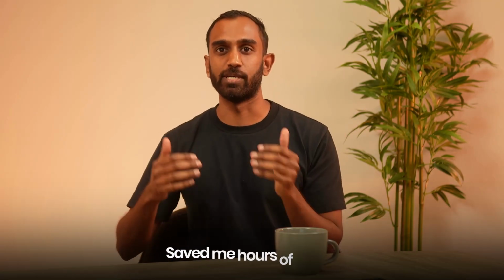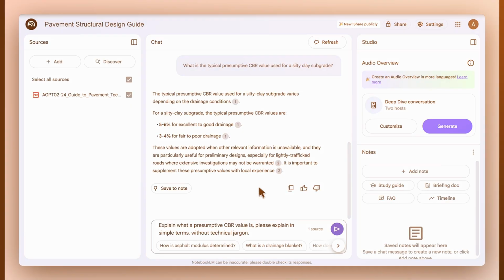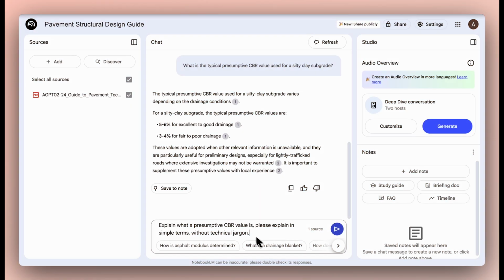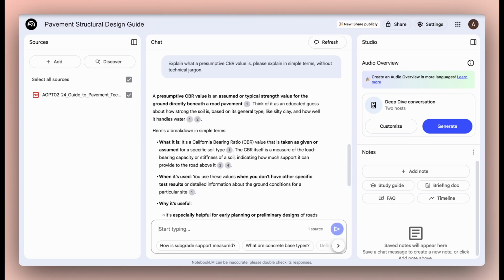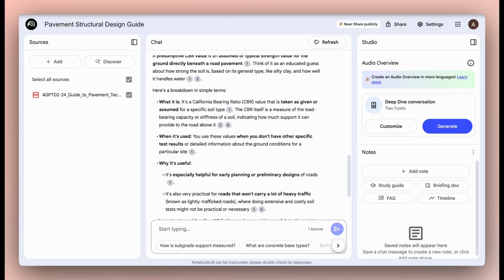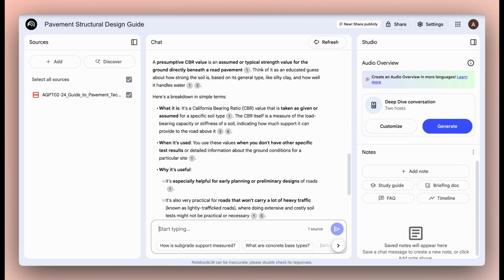I don't know about you, but this simple use case has saved me hours of time. Instead of manually reading a specification or a contract and trying to find and then understand the large paragraphs of text, I just ask the AI. And if it still doesn't make sense, it can meet me where I am. So I just ask, explain what a presumptive CBR value is, and please explain in simple terms without technical jargon. The AI responds in plain language without technical language to help me to understand what a presumptive CBR value is.